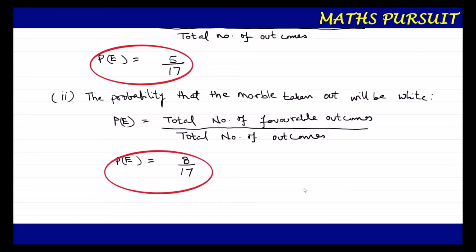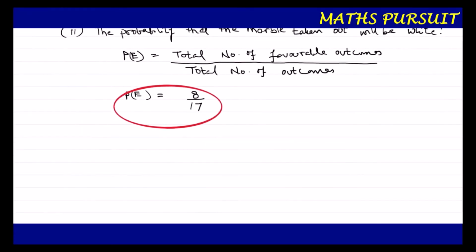Now let us look into the final part of the question, the third part. The third part of the question says that the probability that the marble taken out will be not green.